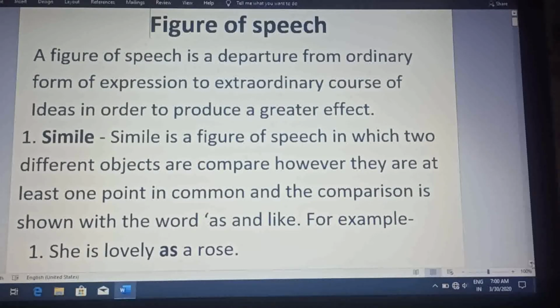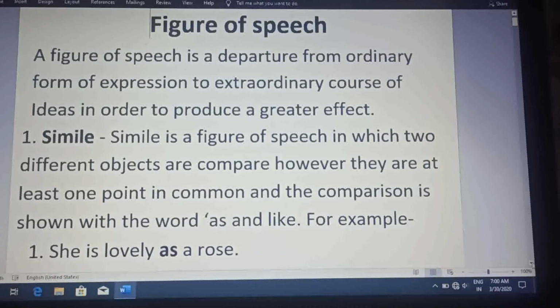It means the comparison is made between two different objects, not the same type of object, and in both the different objects there is one point which is common. For example, she is lovely as a rose.